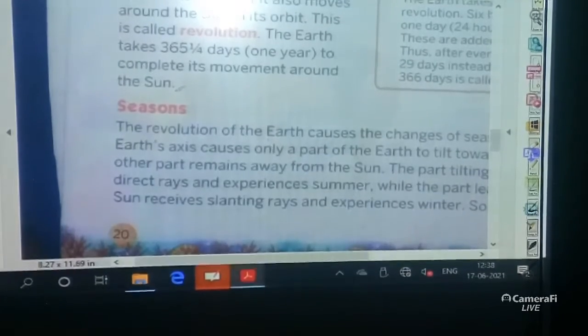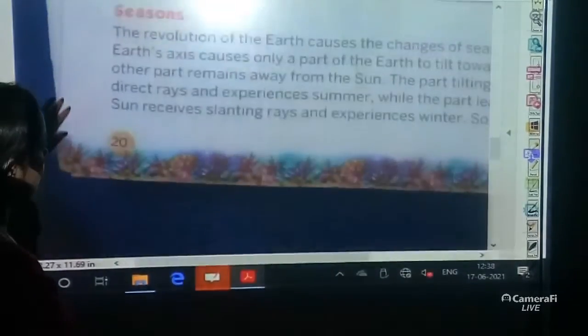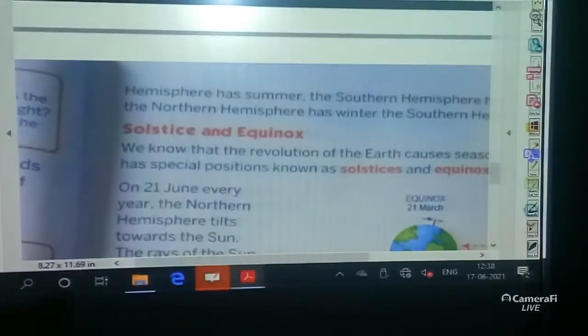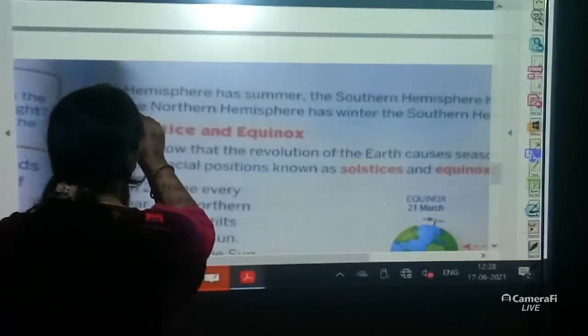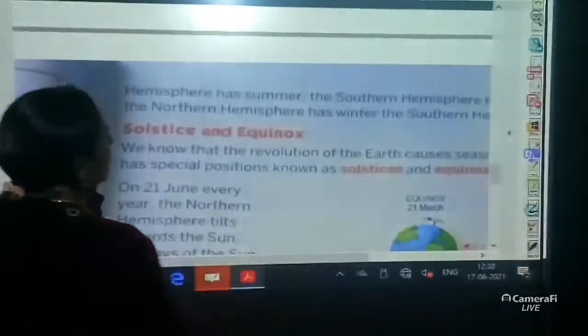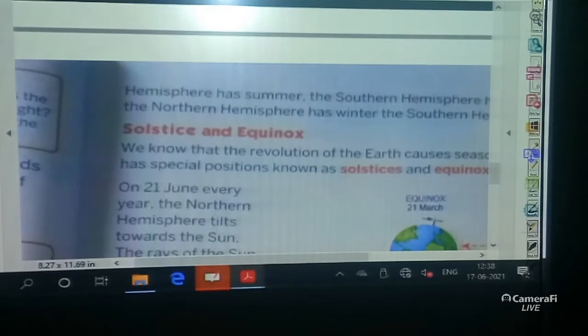So when the northern hemisphere has summer, the southern hemisphere has winter. Similarly, when the southern hemisphere has winter, the northern hemisphere has summer.